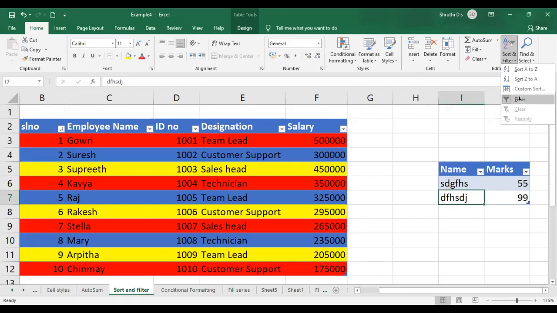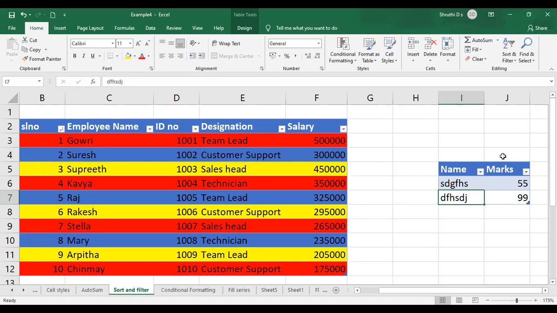Just click on that. If your table has that option already, it will be deselected. Okay, it will not be seen anymore. If at all you don't have it, once you click it, it will reappear. Once it is already appearing in your table, it will disappear once you choose that filter option. If at all you don't have it, it will reappear.